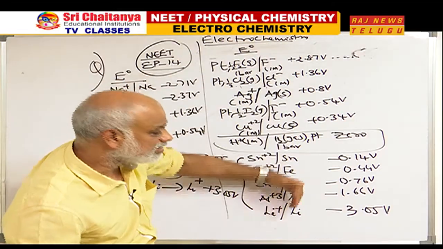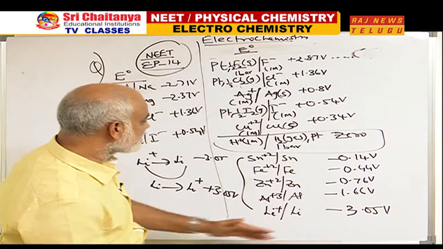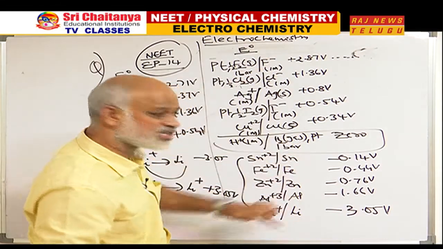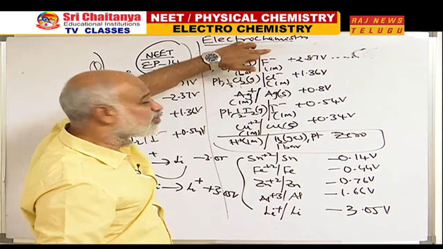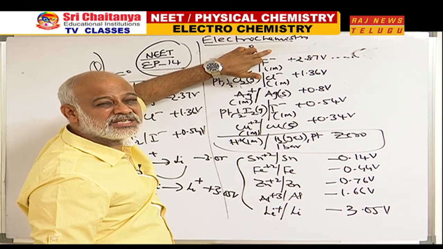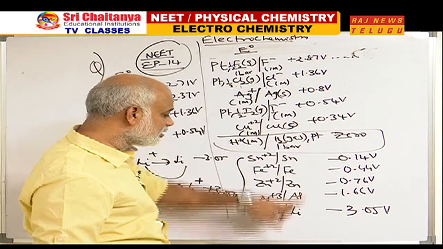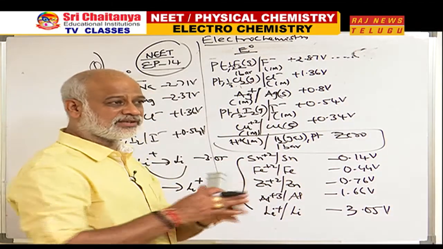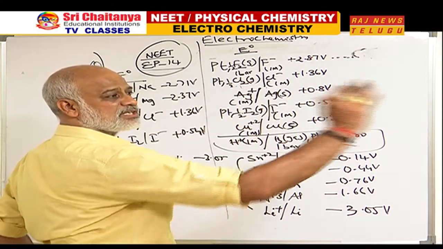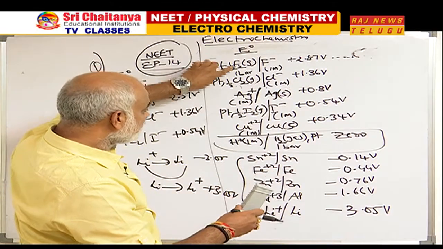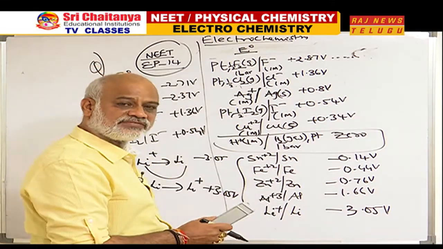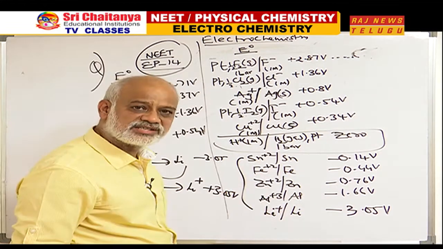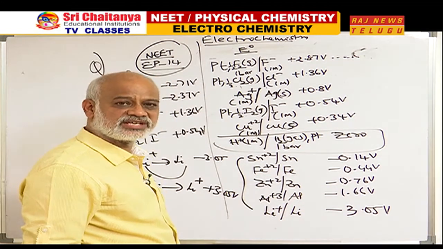All these are oxidizing agents. The reverse will be what? Oxidation. So what are these species? Reducing agents. Fluoride ion is the worst reducing agent. Lithium is the best reducing agent. I repeat, the process is reduction. Species undergoing reduction are on the left side, oxidizing agents. The reverse is oxidation. They are reducing agents.